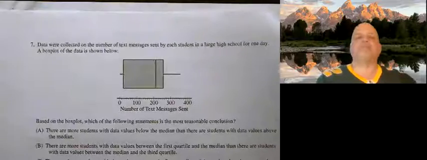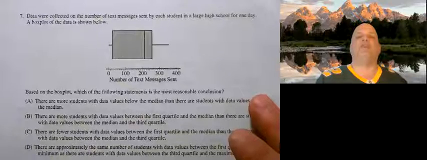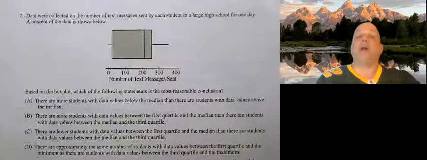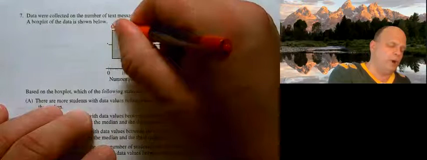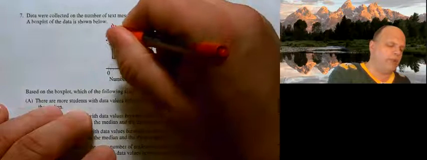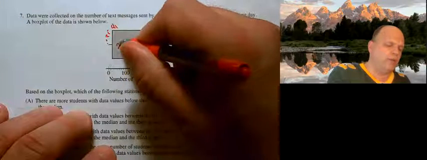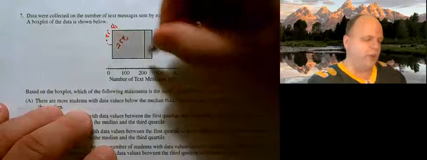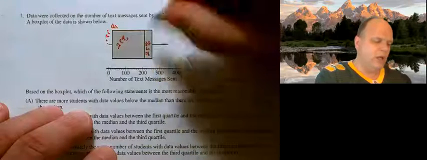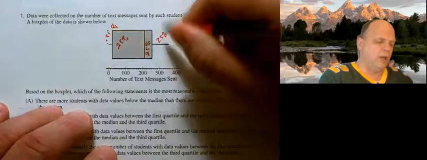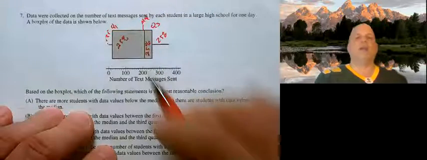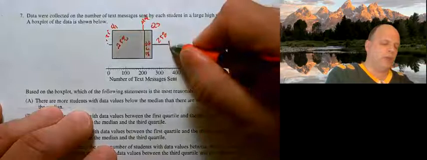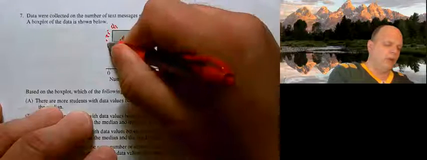Okay, number 7. Data were collected on the number of text messages sent by each student in a large high school for one day. A box plot of the data is shown below. Well, I'd like to remind you that this right here represents Q1, and right here is 25% of the data. This is also 25% of the data. This is 25% of the data. And this is 25% of the data. And this is my median. And this is Q3. Now, because we have no outliers, this is my max, and this is my min.